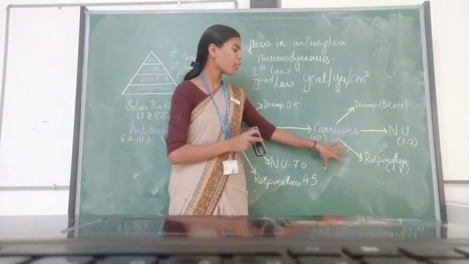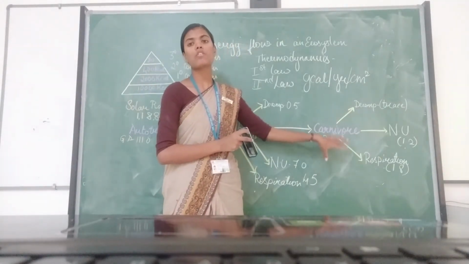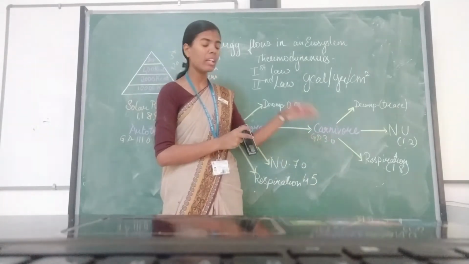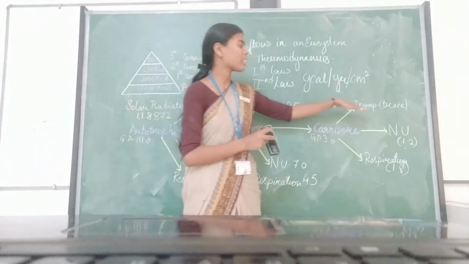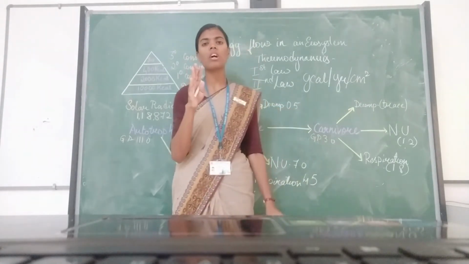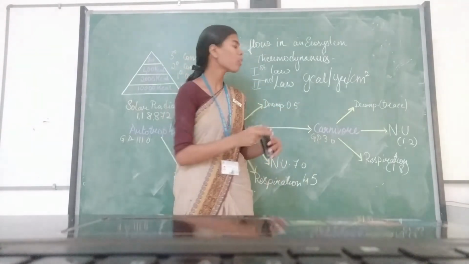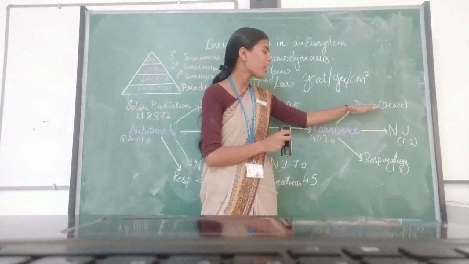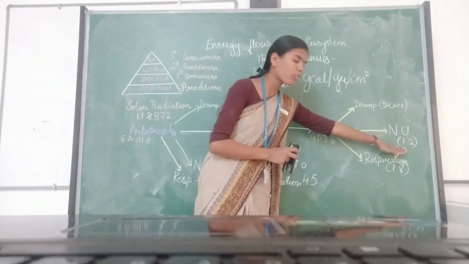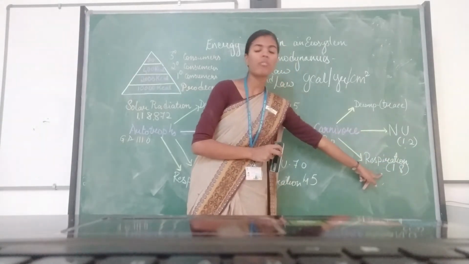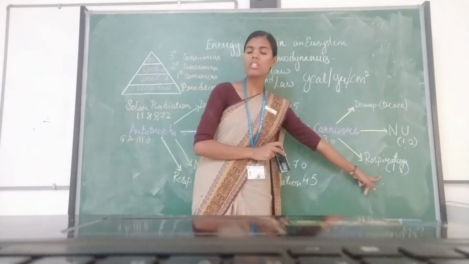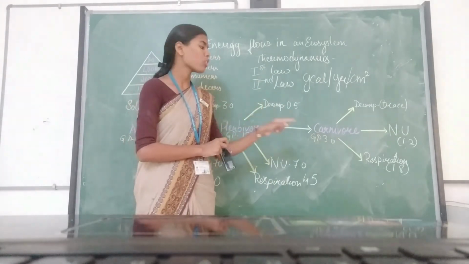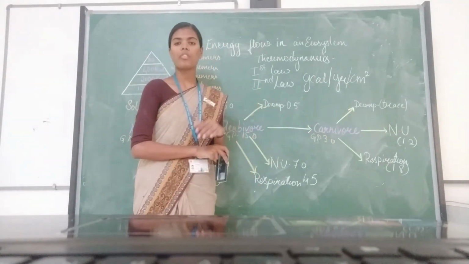Now for the energy transfer in carnivores, a very trace amount of energy is lost for decomposition, and the rest is in the form of not utilized energy, and somewhere around 1.8 grams per calorie per centimeter square per year is used for respiration.